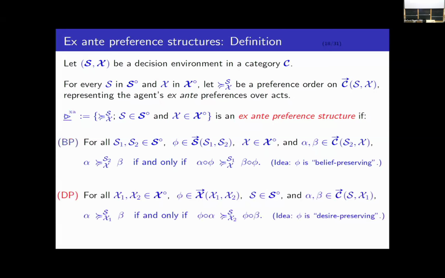The second property is kind of dual. It says for any two outcome places X1 and X2, and any outcome place morphism phi from X1 into X2, and any state place S, and any acts alpha and beta mapping S into X1, the agent prefers alpha over beta if and only if she prefers phi composed with alpha over phi composed with beta. And this is supposed to capture the idea that the outcome place morphisms are in some sense desire preserving. Maybe it's not entirely clear why these definitions capture those ideas, but when we look at the representation, you'll see that this is exactly what we want in terms of belief preserving and desire preserving.